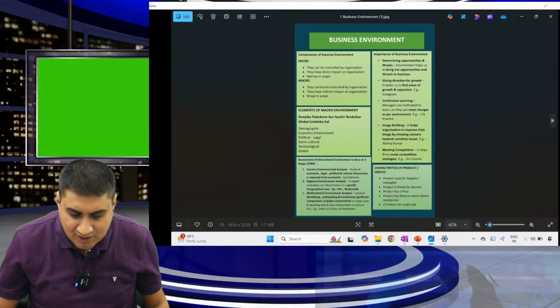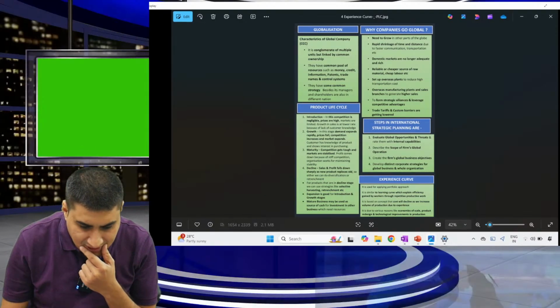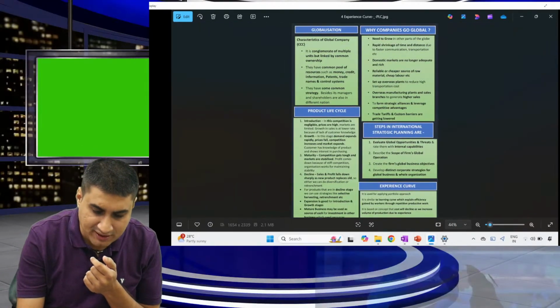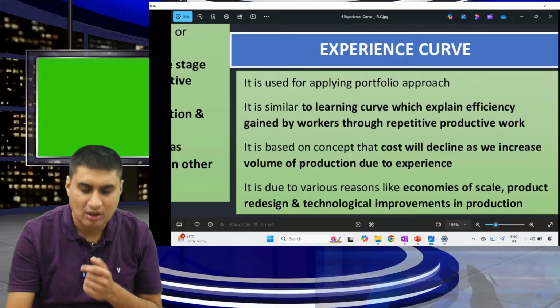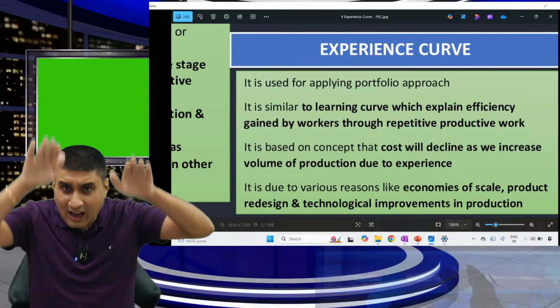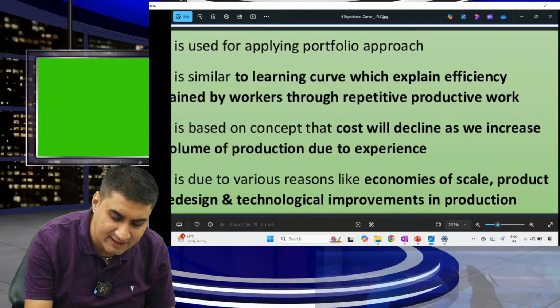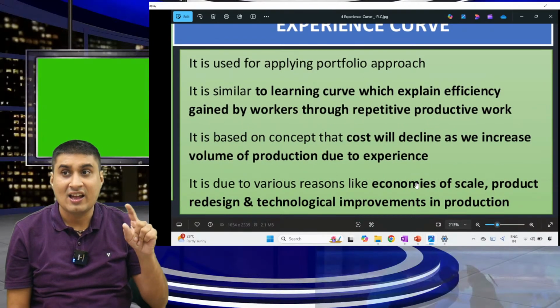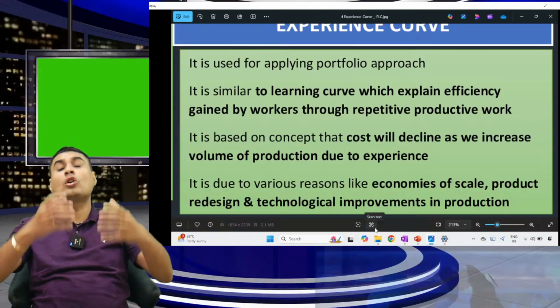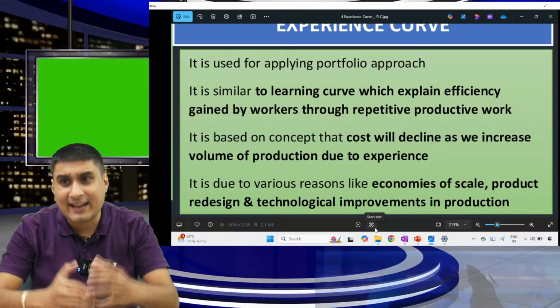Now let's see each page. This page fully done. This page done. This page done. This page, PLC, I already explained to you. This is also done. Come to the experience curve. What is the experience curve? As and when we are experienced in a particular field, our cost will become less. Why does it become less? Due to several reasons. See, economies of scale is there. Your product is redesigned. You know technology better. So it's a barrier for new companies. New companies can never come.